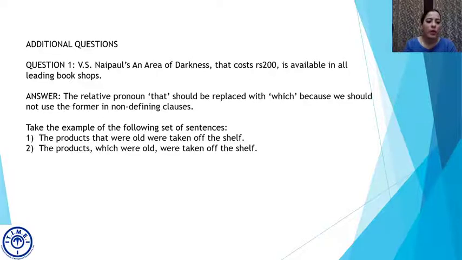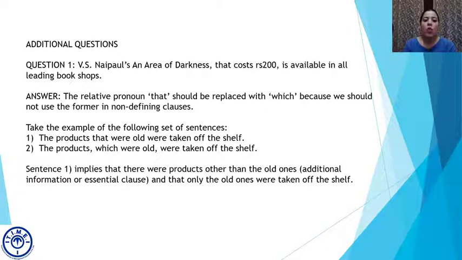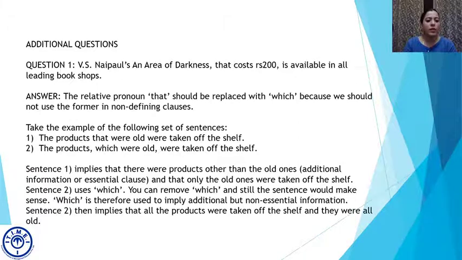There is. Because in sentence 1, only the old products were taken off the shelf. So that is used when there is additional information and it is essential information, right? So the products that were old were taken off the shelf means that only those products which were old were removed, which means that there might be some products still left on the shelf. Whereas in sentence 2, we have used which, and that is again additional information. Which are old is again additional information, but it is non-essential.